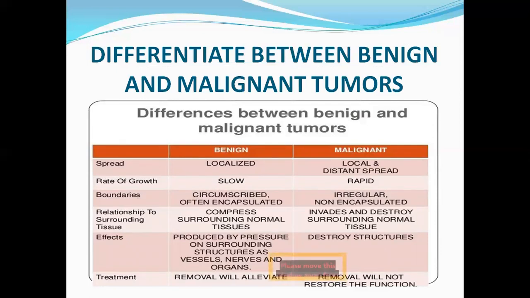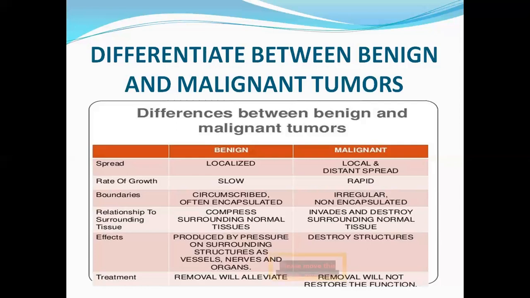Coming to the boundaries, it could be circumscribed and often encapsulated in benign, whereas in malignant, it could be irregular and non-encapsulated. Coming to the relationship to the surrounding tissues, benign generally compresses the normal tissues, whereas malignant will invade and destroy the surrounding normal tissue.